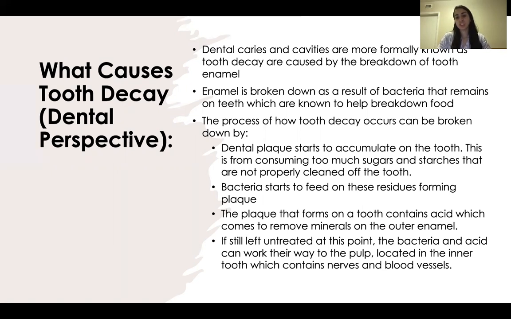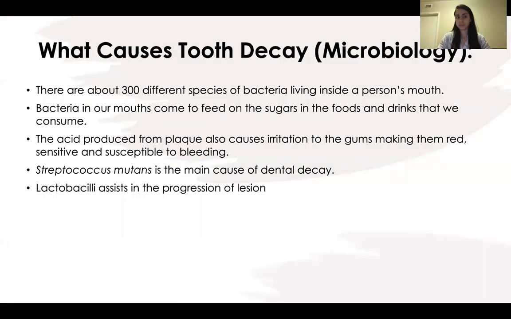Dental plaque starts to accumulate on the tooth. This is from consuming too many sugars and starches that are not properly cleaned off the tooth while brushing. Bacteria start to feed on these residues, forming plaque. The plaque that forms on the tooth contains acid, which removes minerals from the outer enamel. If left untreated at this point, the bacteria and acid can work their way to the pulp located in the inner tooth, which contains nerves and blood vessels.